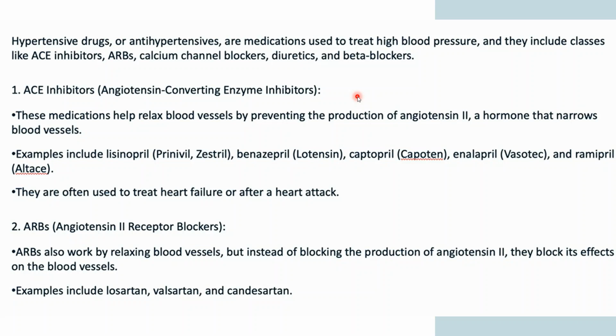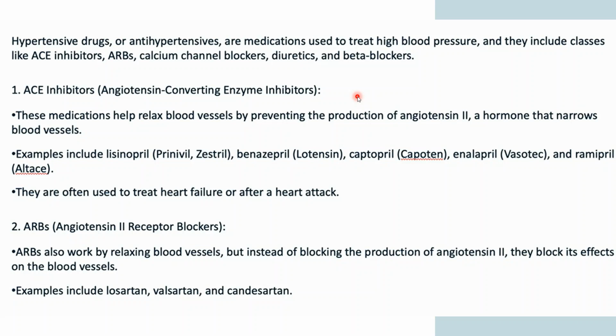So what is angiotensin 2 doing? It is narrowing the blood vessels, and that is why they are getting narrowed.